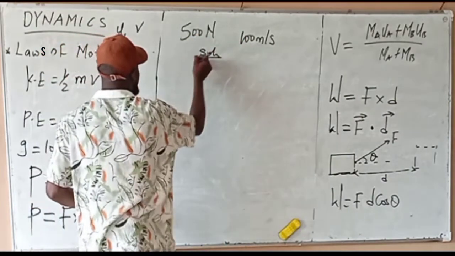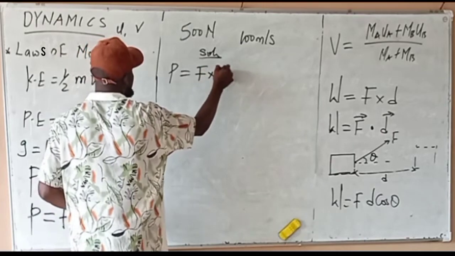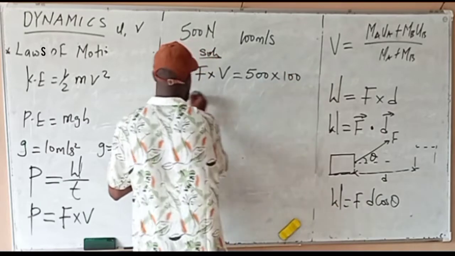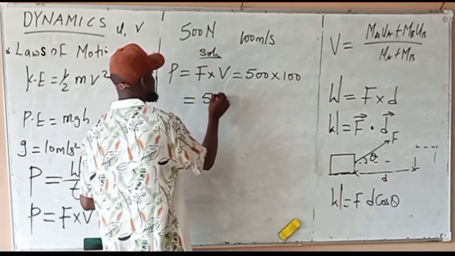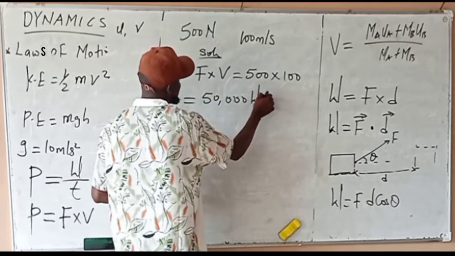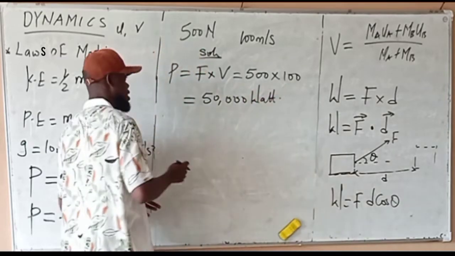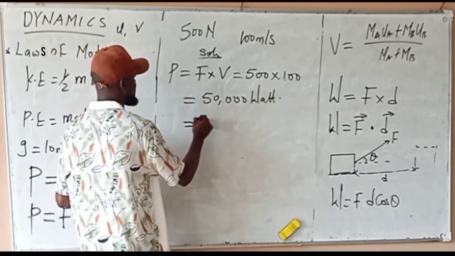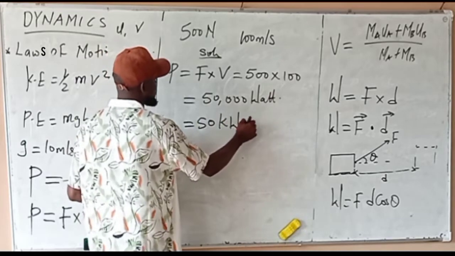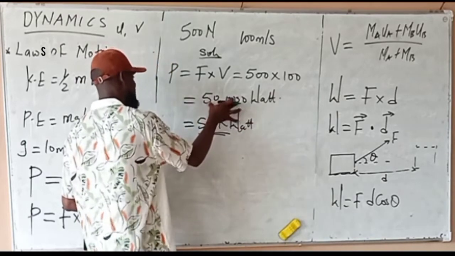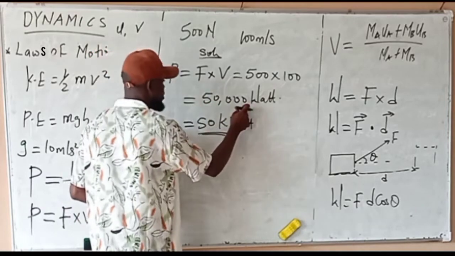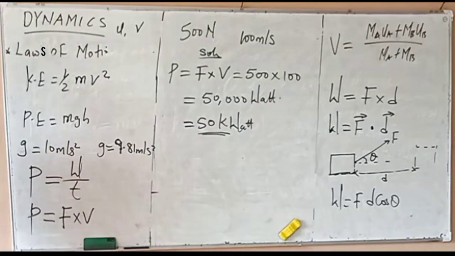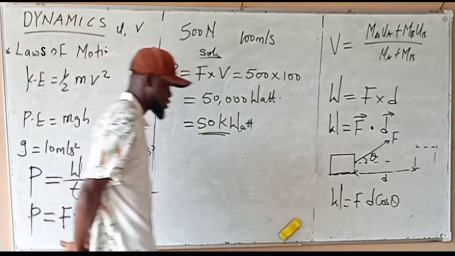Solution. We said power is force times velocity, which is 500 times 100. That will give us 50,000 watts. That is the power developed by that engine, 50,000 watts, or 50 kilowatts. To convert to kilowatts, just divide by 1000. It's as simple as that. Very, very simple.